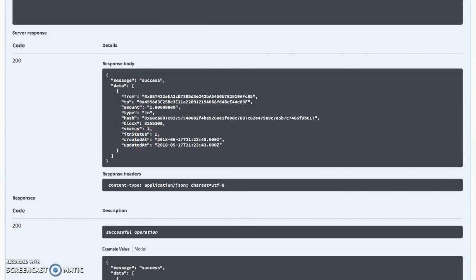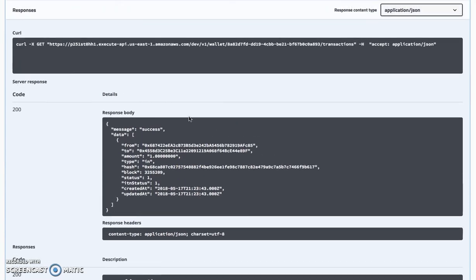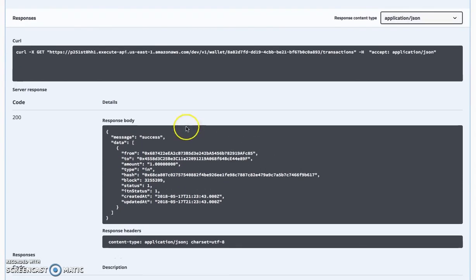This one is to confirm that the transaction notification was successfully sent to the ITN callback URL.